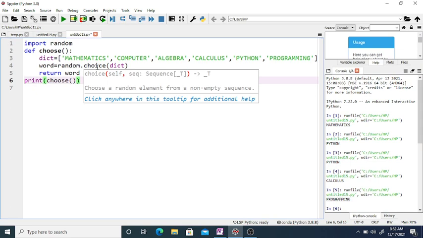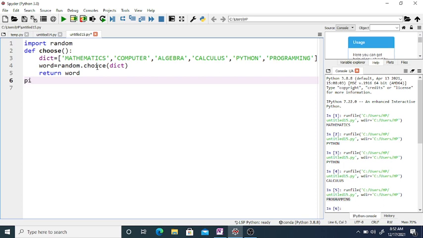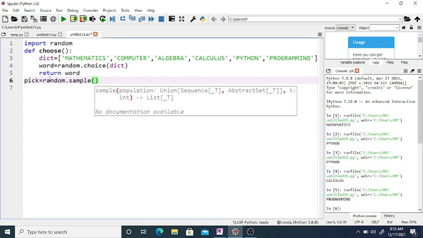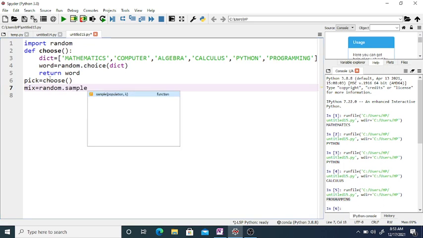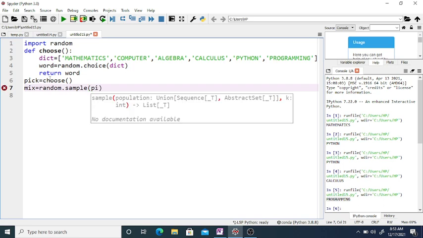Now we want to jumble this word. So for that, we first assume pick is equal to choose, and then for mix we use the variable mix equal to random.sample.